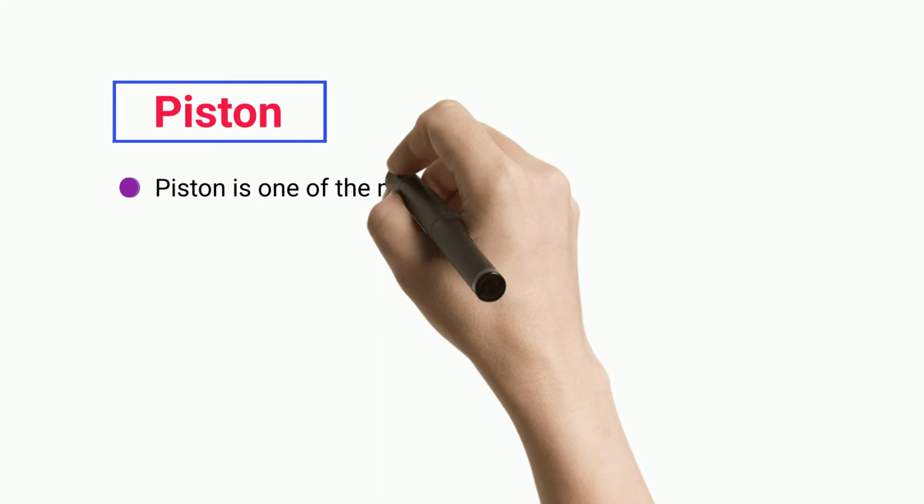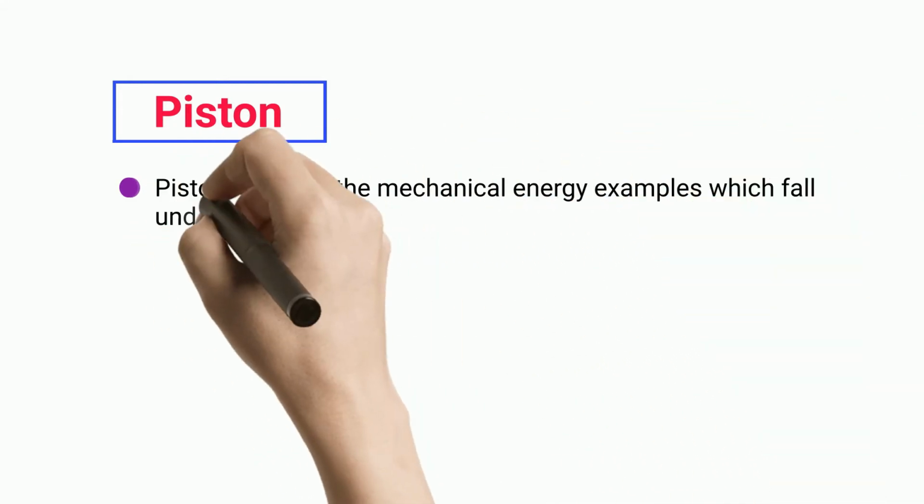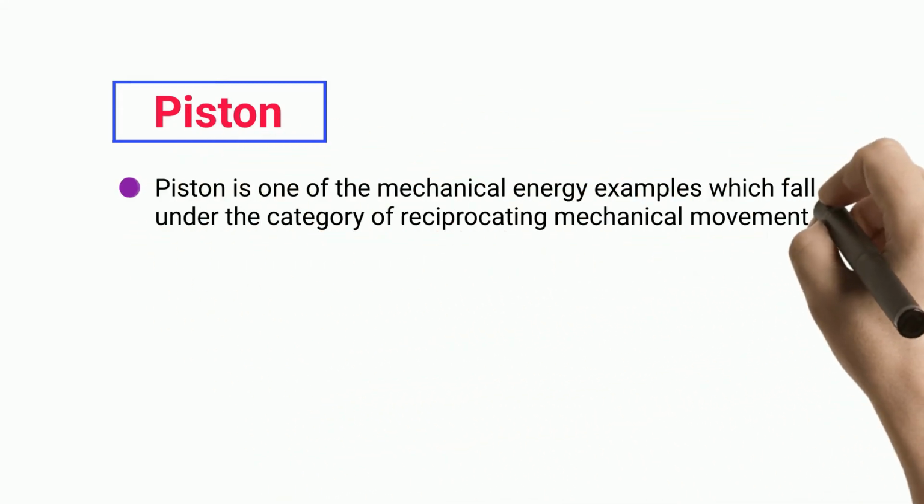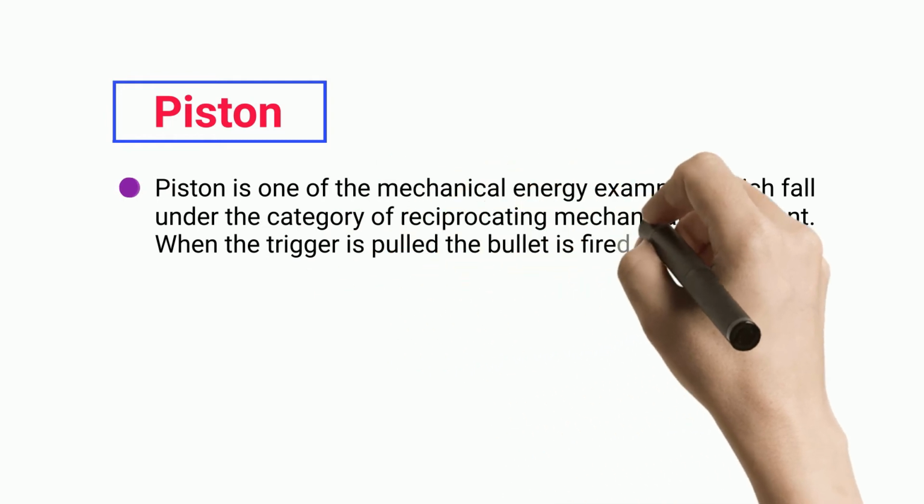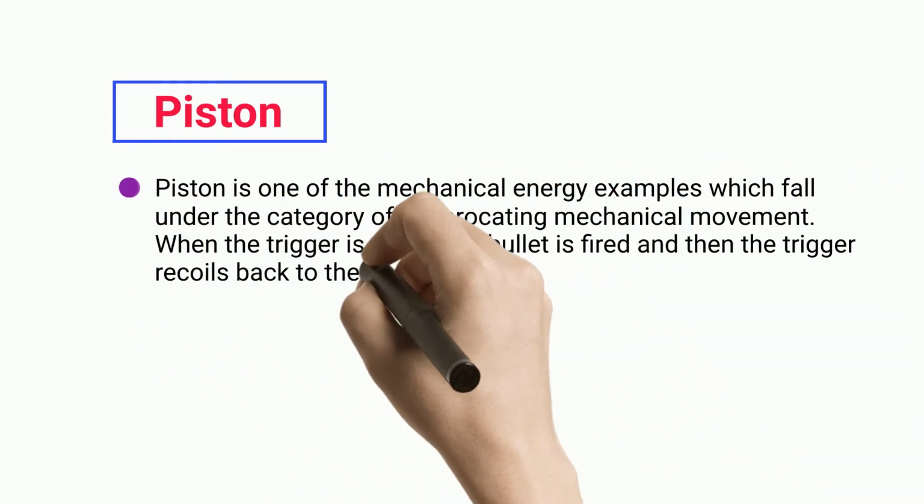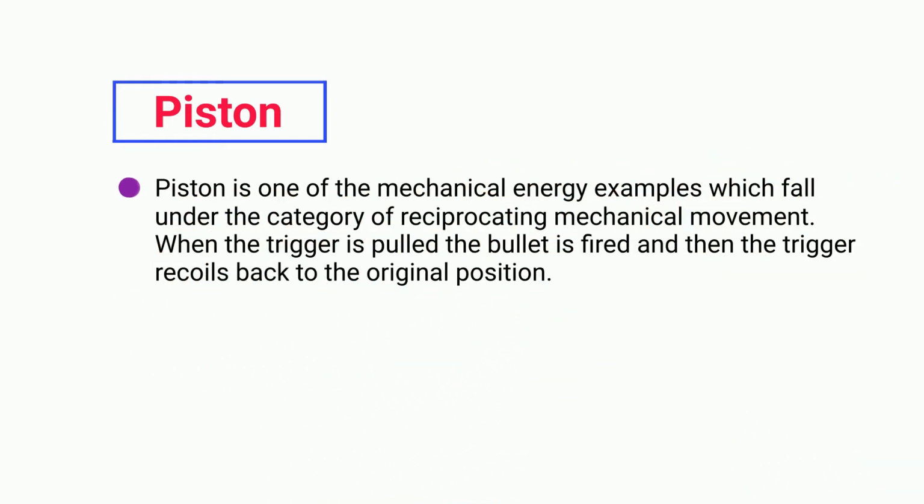Piston. Piston is one of the mechanical energy examples which fall under the category of reciprocating mechanical movement. When the trigger is pulled, the bullet is fired, and then the trigger recoils back to the original position.